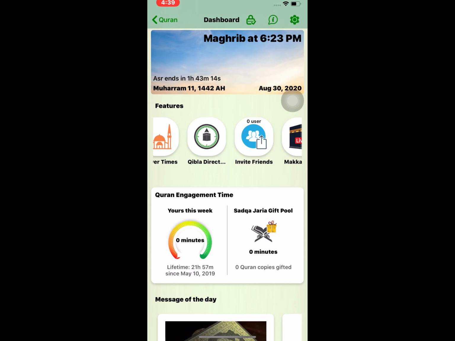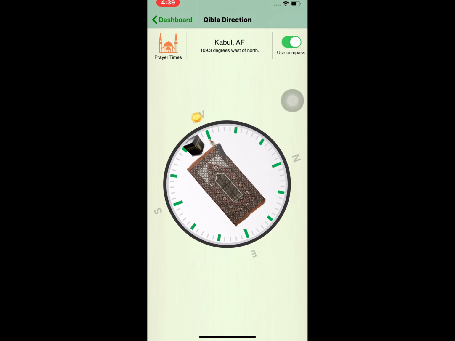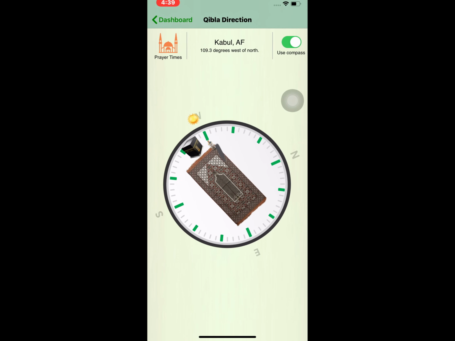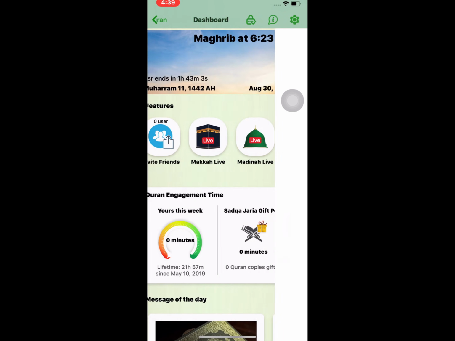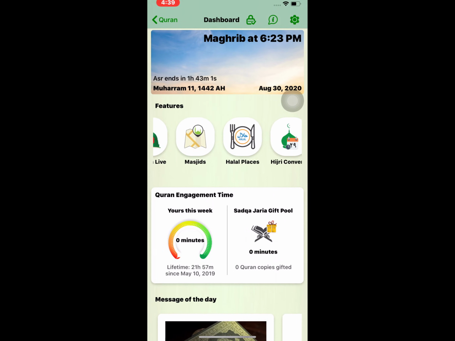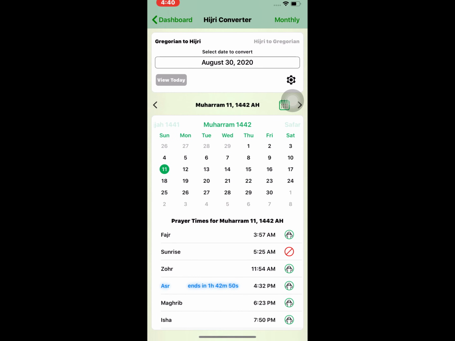The next one we have is the Qibla direction, which shows us where the Qibla is. It's very cool. There's also invite friends, Makkah live, Medina live, masjids, and the halal places, so when you go to another country, you can find halal places, and the Hijri converter.